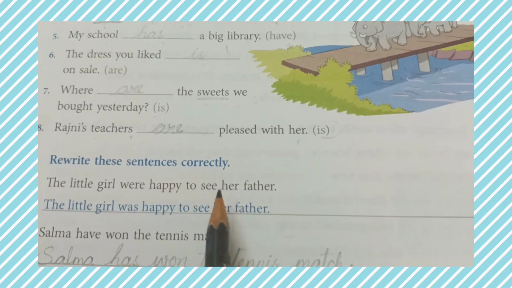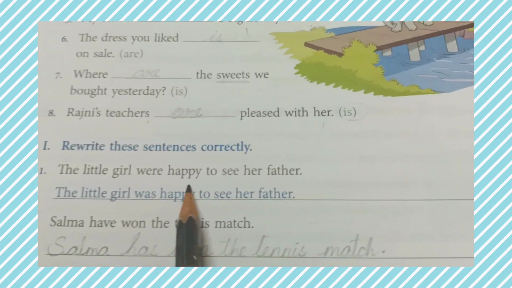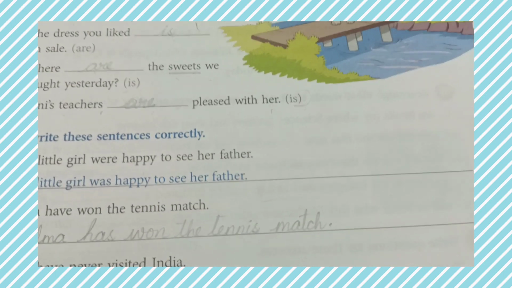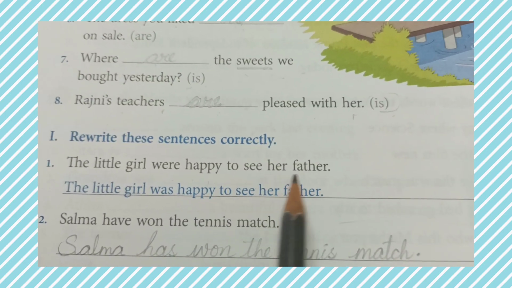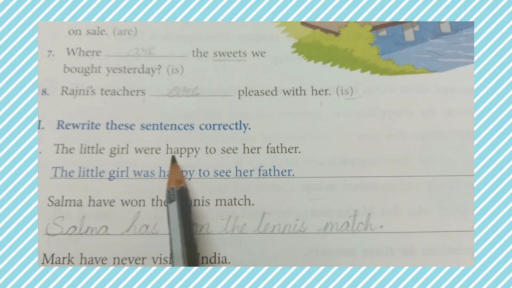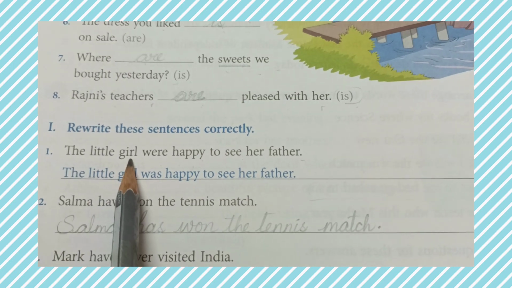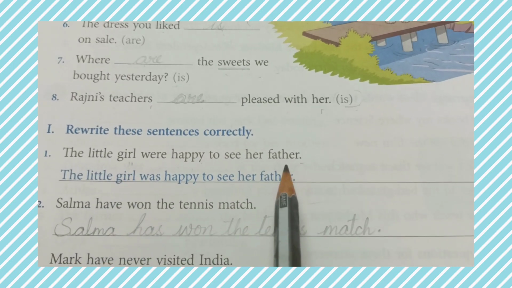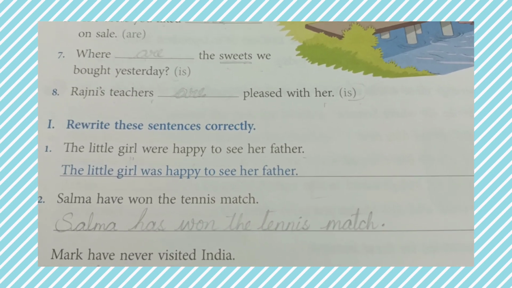Rewrite this sentence correctly using the helping verbs. The little girl were happy to see her father. Here little girl is in singular form, so which helping verb do you have to use?